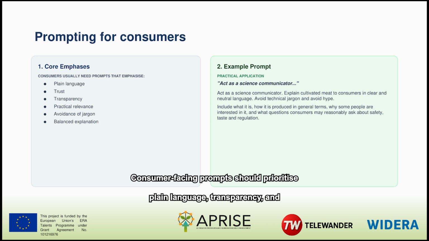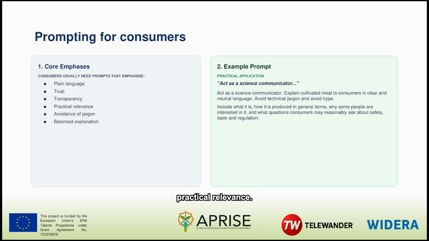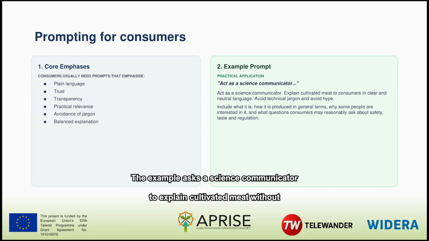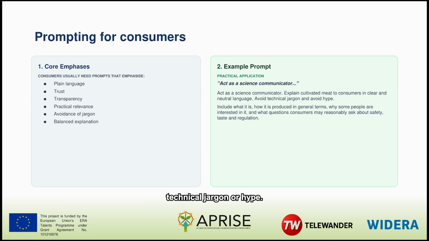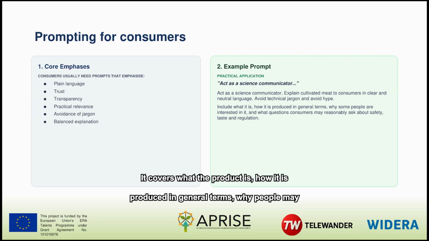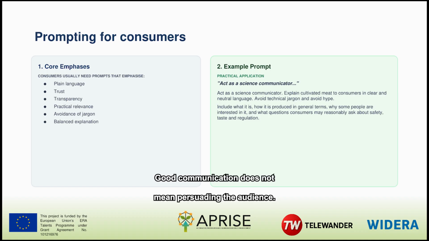Consumer-facing prompts should prioritize plain language, transparency, and practical relevance. The example asks a science communicator to explain cultivated meat without technical jargon or hype. It covers what the product is, how it is produced in general terms, why people may be interested, and what reasonable questions consumers may ask about safety, taste, and regulation.